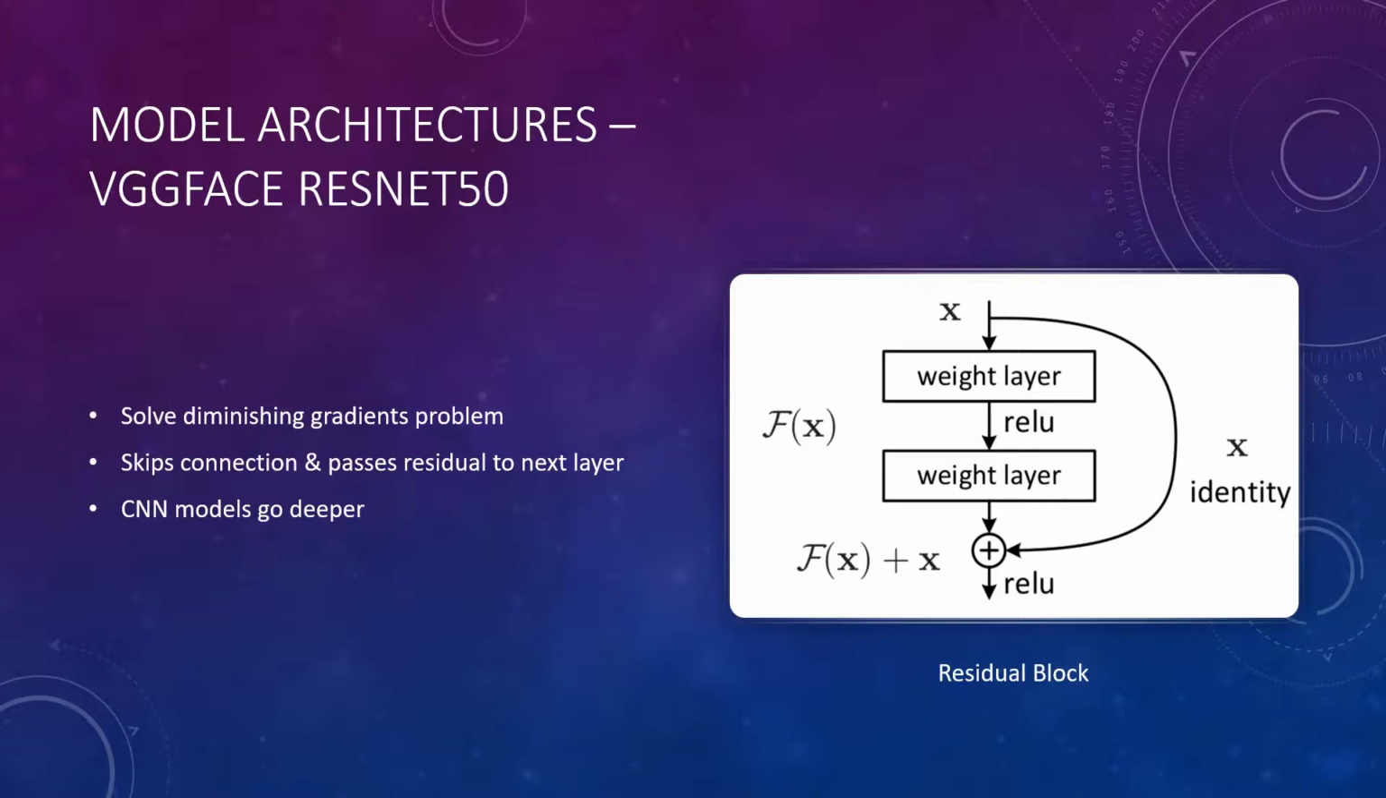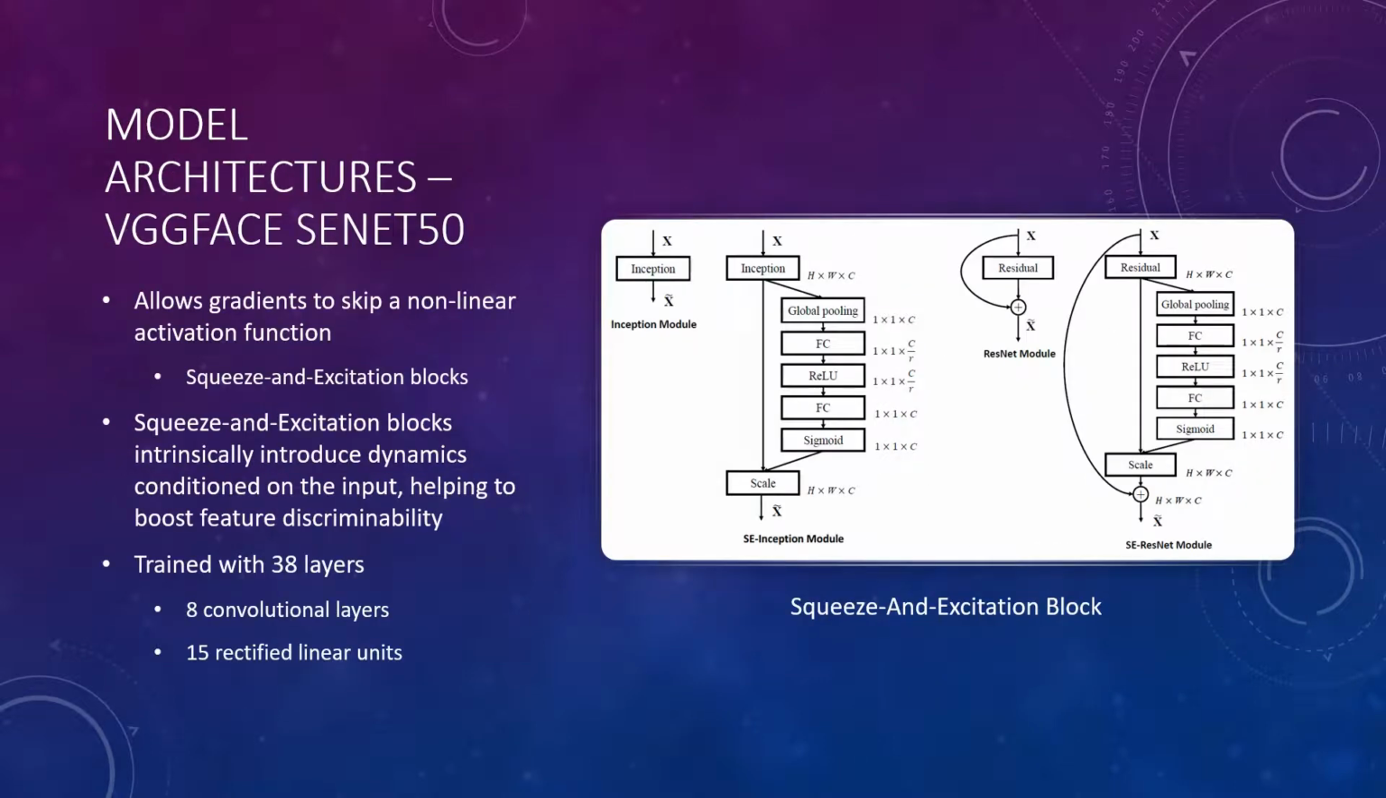Similar to ResNet, SENet allows gradients to skip a non-linear activation function, but does that using squeeze and excitation blocks that adaptively recalibrate channel-wise feature responses by explicitly modeling interdependencies between channels. These squeeze and excitation blocks intrinsically introduce dynamics conditioned on the input, helping to boost feature discriminability.